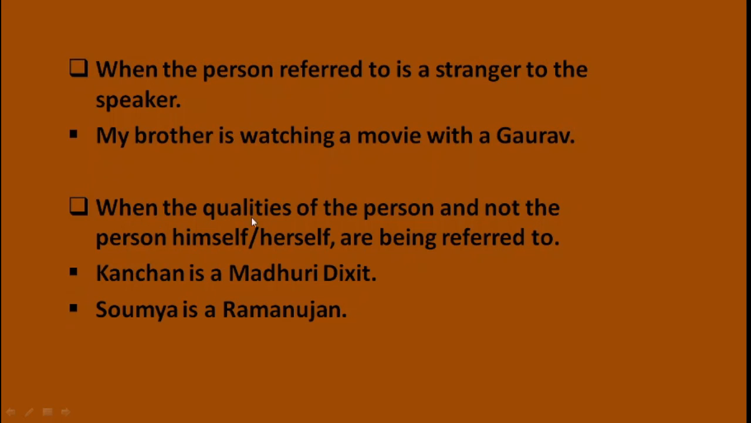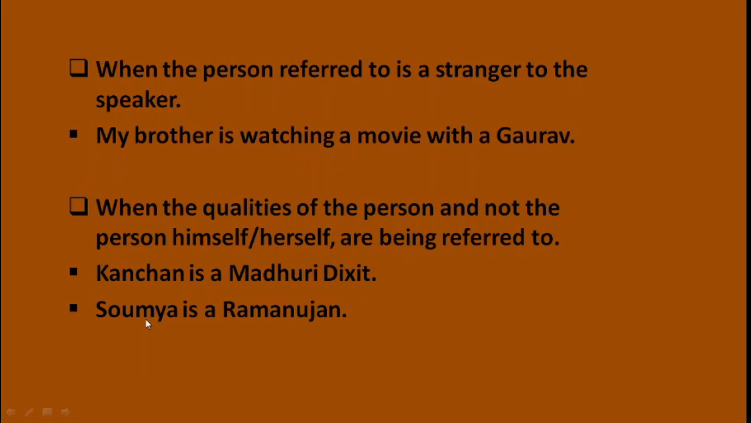Next rule. When the qualities of the person and not the person himself or herself are being referred to. See, such kind of sentences we use in day-to-day conversation. For example, Kanchan is a Madhuri Dixit. Means she is not actually Madhuri Dixit, but she is as talented as Madhuri Dixit. She can be a good actress. She can be a good dancer. So here Kanchan is compared with Madhuri Dixit.